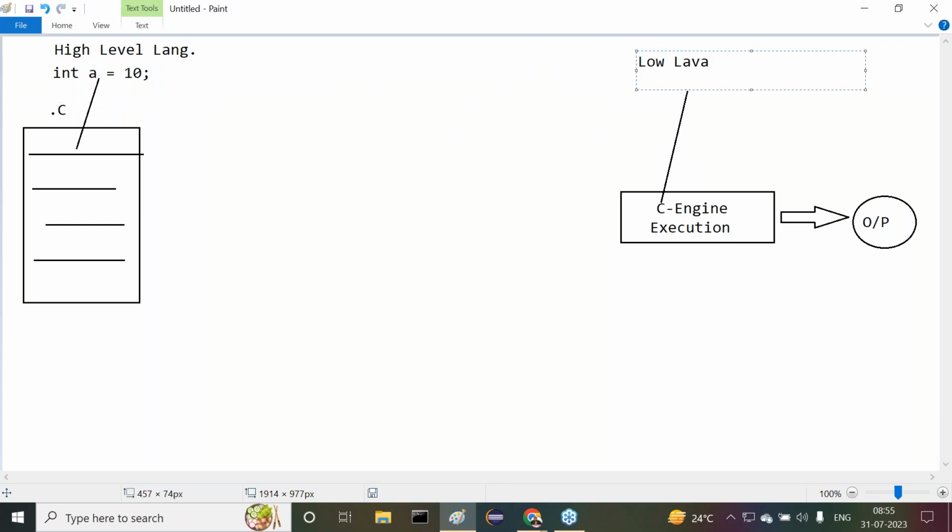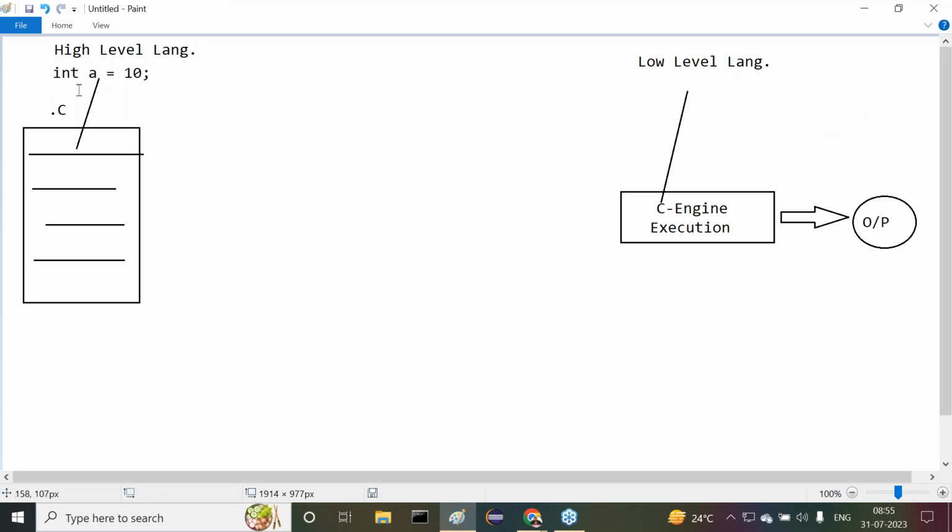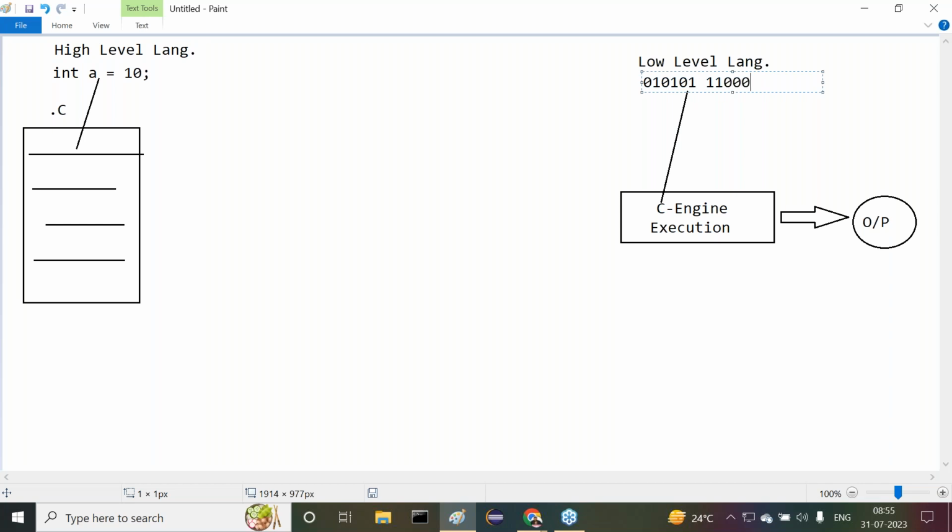It is able to understand a low level language. What is this low level language? Same as int a is equal to 10, we can represent it in the form of some zeros and ones, a binary representation. That's what low level language is.